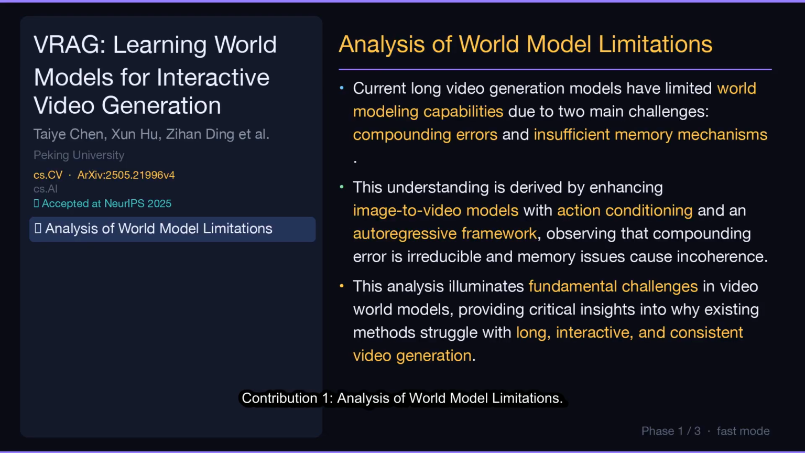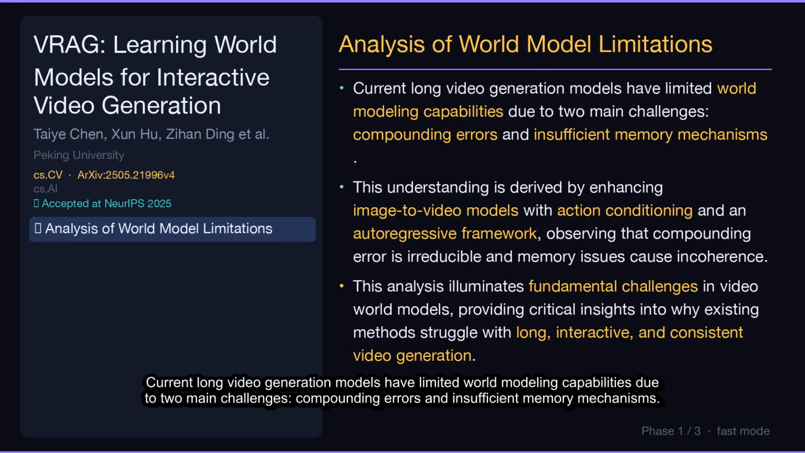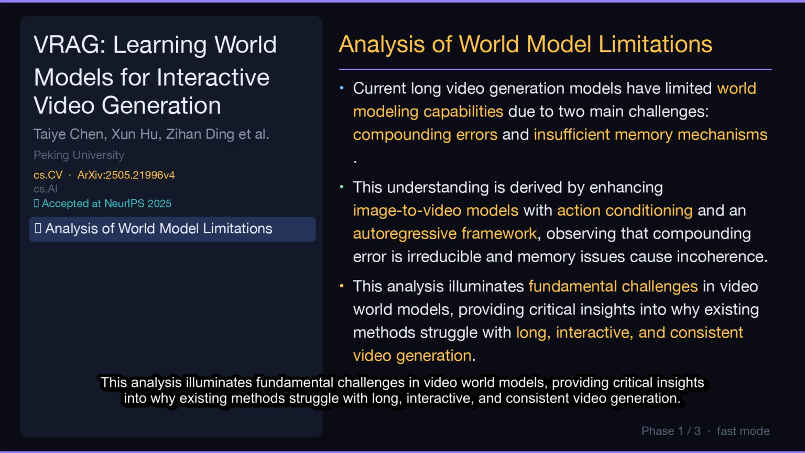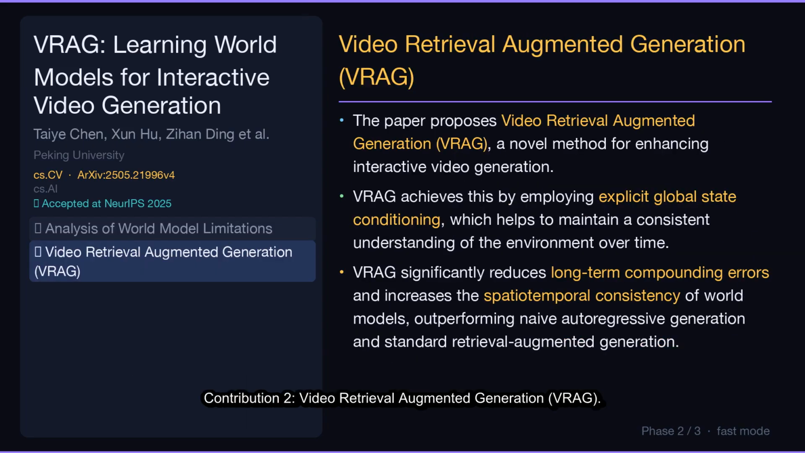Contribution 1. Analysis of world model limitations. Current long video generation models have limited world modeling capabilities due to two main challenges: compounding errors and insufficient memory mechanisms. This understanding is derived by enhancing image-to-video models with action conditioning and an autoregressive framework, observing that compounding error is irreducible and memory issues cause incoherence. This analysis illuminates fundamental challenges in video world models, providing critical insights into why existing methods struggle with long, interactive, and consistent video generation.